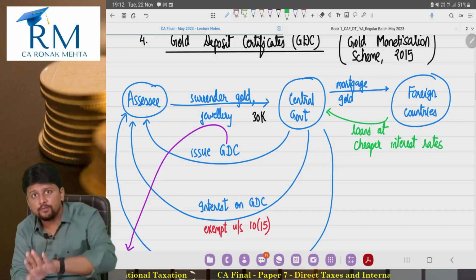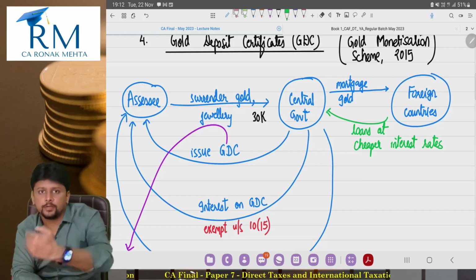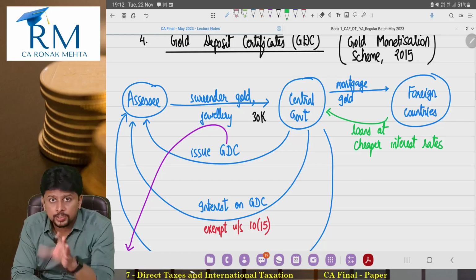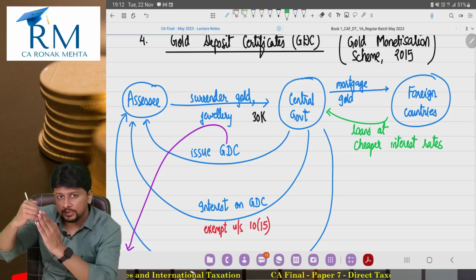If you don't give gold as mortgage, the rate of interest increases slightly. By giving gold as mortgage, the interest rate on that loan slightly reduces.